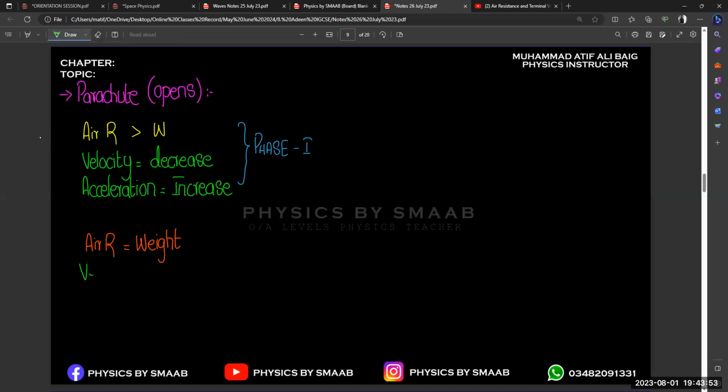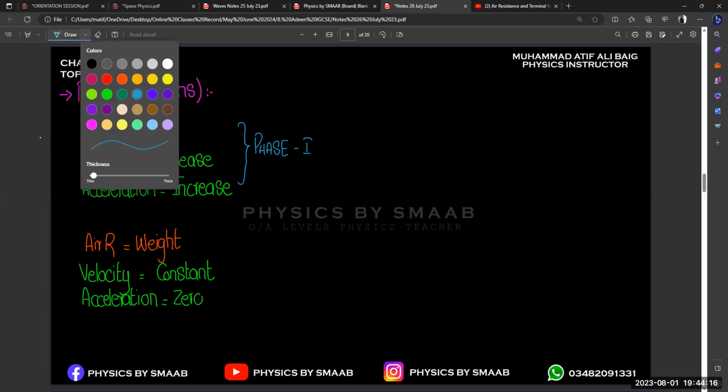Constant. Yes, velocity will be constant over here, and your acceleration will be zero, right? It means that again you are getting your terminal velocity, right?